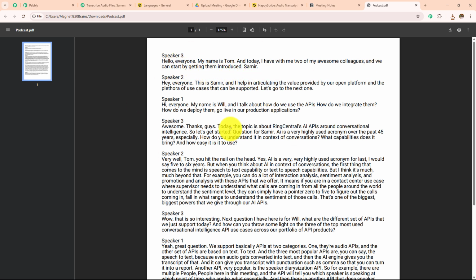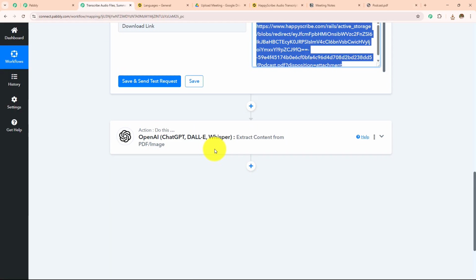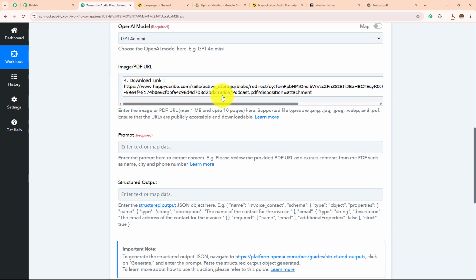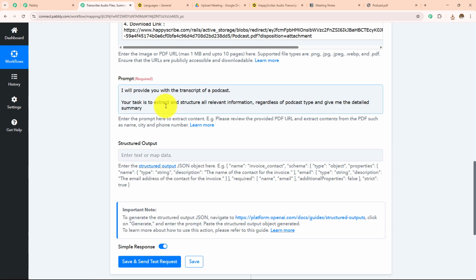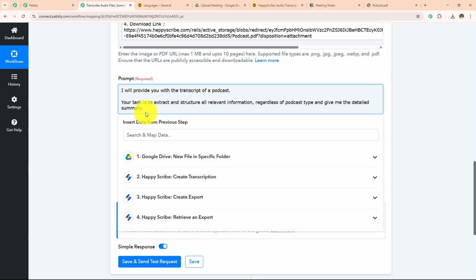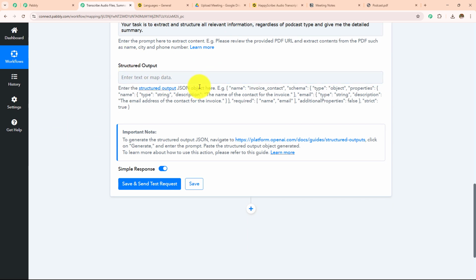So this is the same exact transcription of that particular audio file. So I'm going to map that over here and now I'm going to enter the prompt. So here I'm going to enter the prompt that provides me with the summary of this podcast. So here I've written, I will provide you with a transcript of a podcast. Your task is to extract and structure all the relevant information regardless of podcast type and give me the detailed summary. So here I have entered the prompt and now I'm going to enter the structured output.